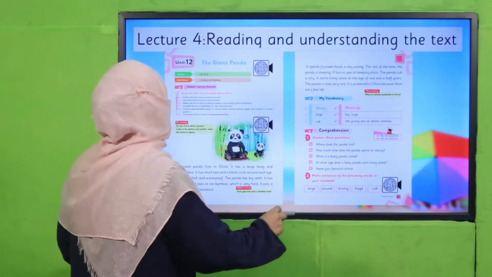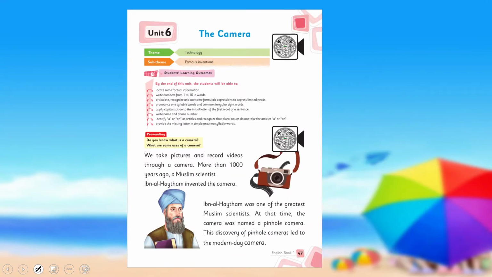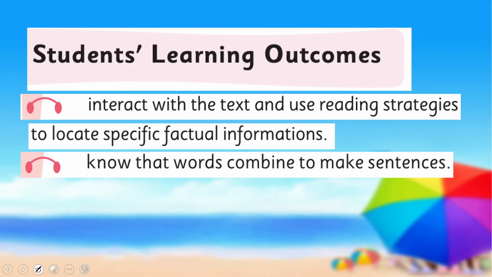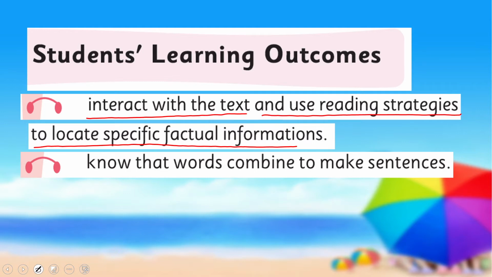Yes, my dear children, today we are going to complete reading and understanding the text. And before this, in your unit 6, I have taught you how to locate some factual information. So we are going to learn further to interact with the text and use reading strategies to locate specific factual information and know that words combine to make sentences. These are our today's SLOs.